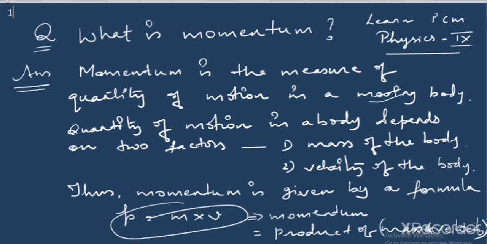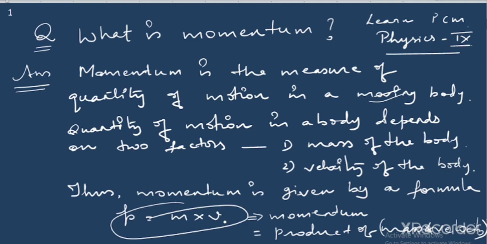So finally, the definition of momentum is given by what? It is the product of mass and the velocity of the body. This formula is also used here. You can see the formula is provided to you: p = m × v, where p is the momentum of the body, m is the mass of the body, and v is the velocity of the body.